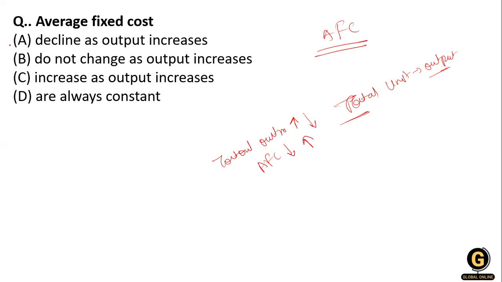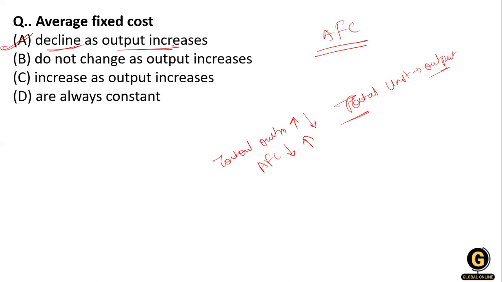So in that case, option A is the right answer over here. That is, average fixed cost declines as output increases, because it has an inverse relation. If you increase your output, average fixed cost is going to decrease.